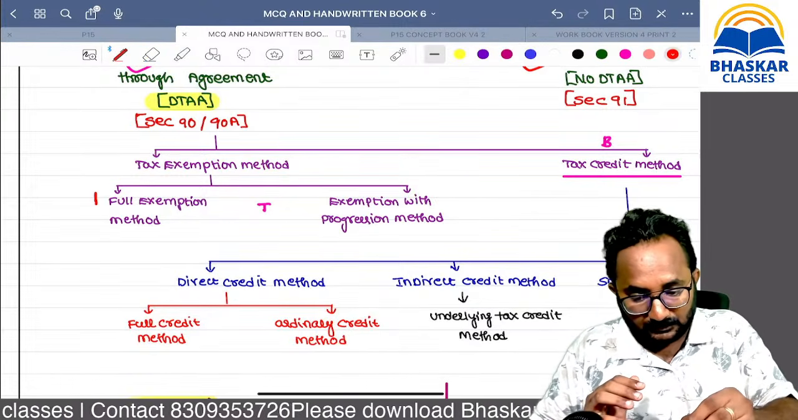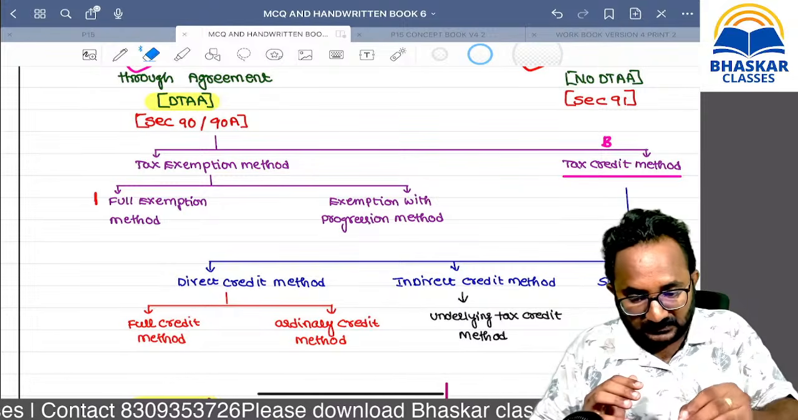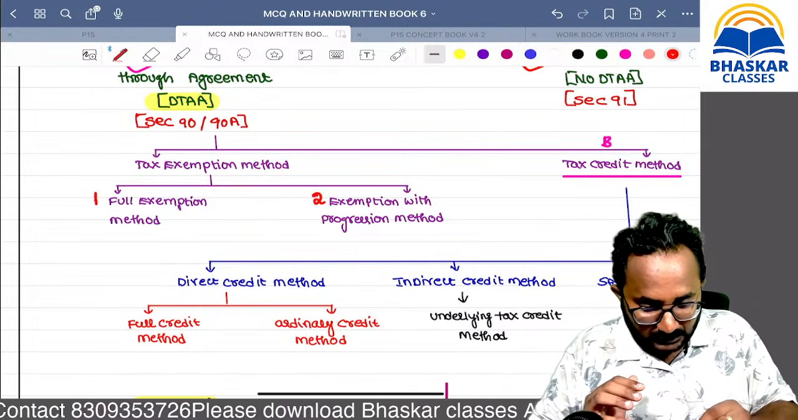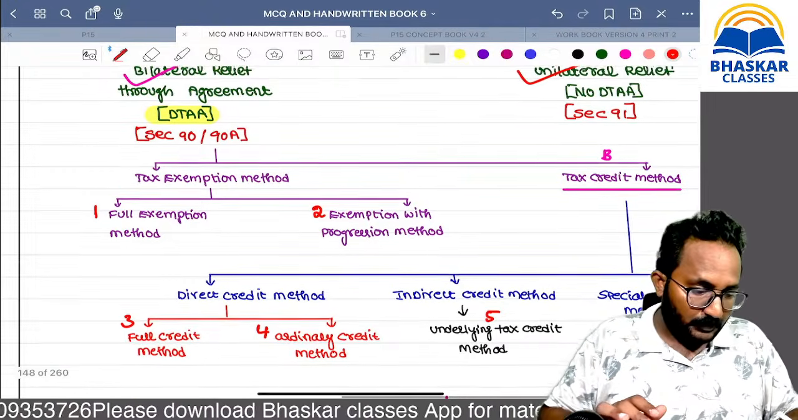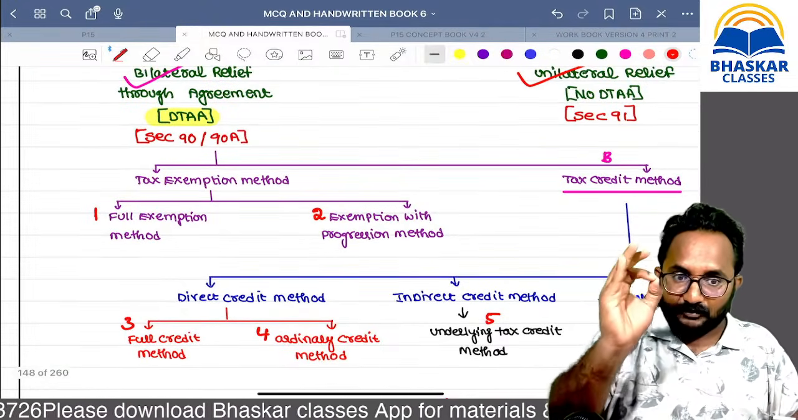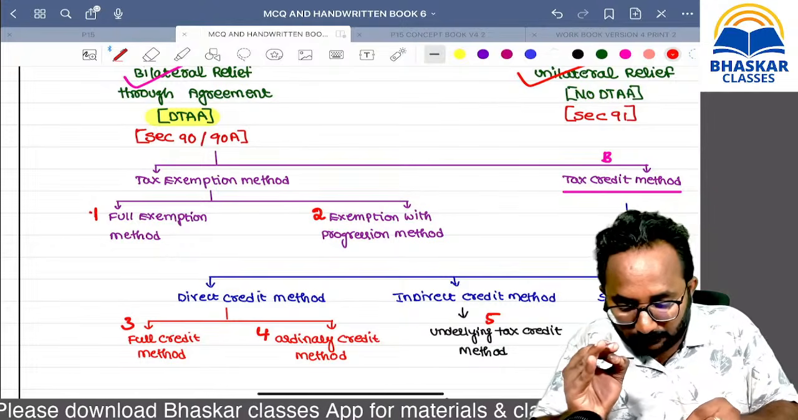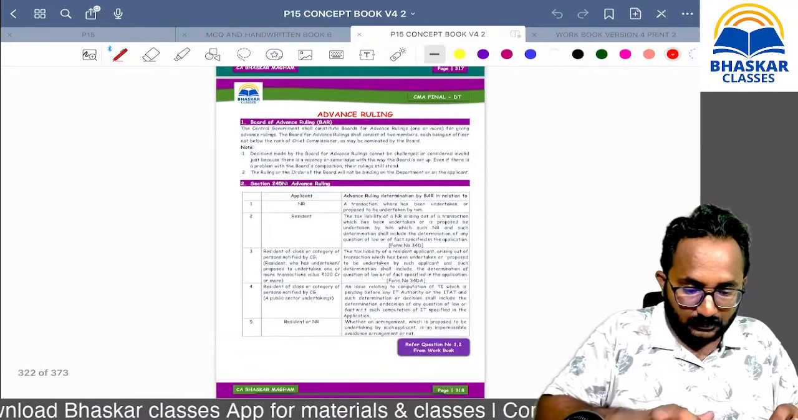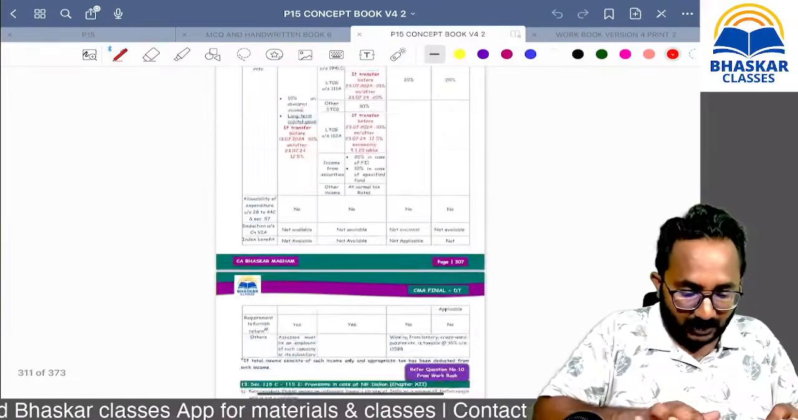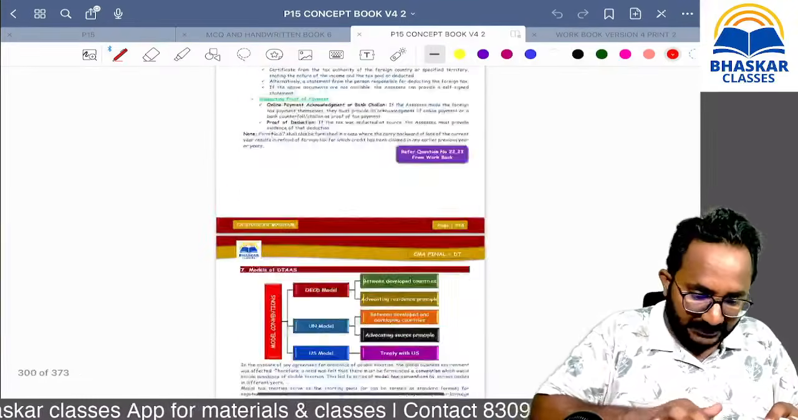This is one method, this is the second method, this is the third one, fourth one, fifth one, sixth one. If you open the concept book, method by method, I have also given the problems you need to solve. If you observe the DTAA concept book, after every method